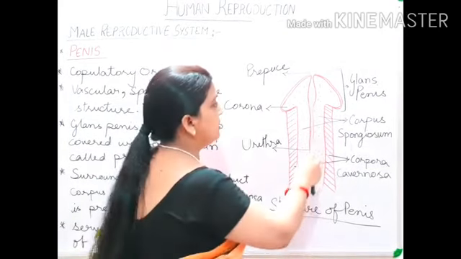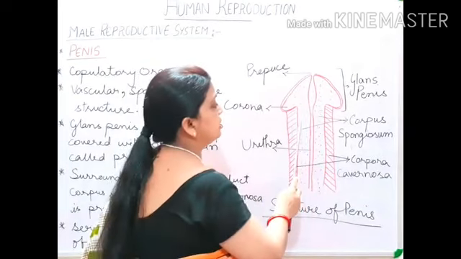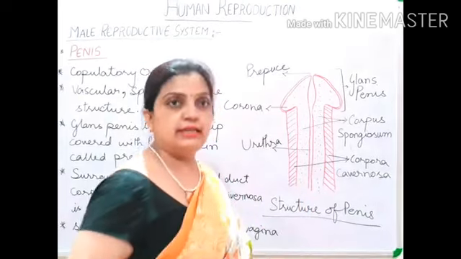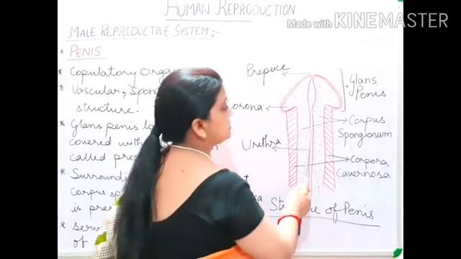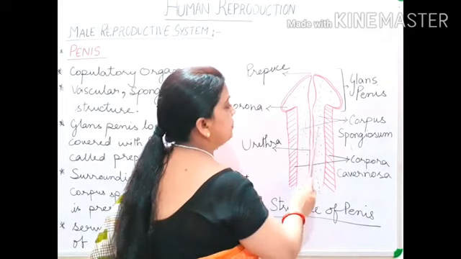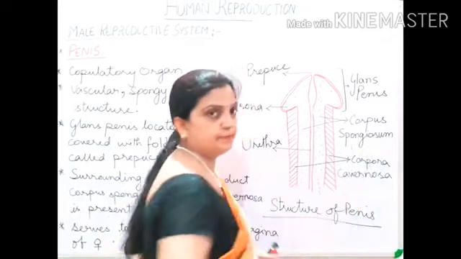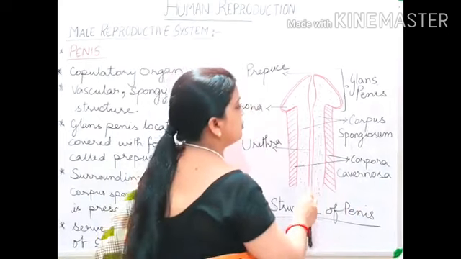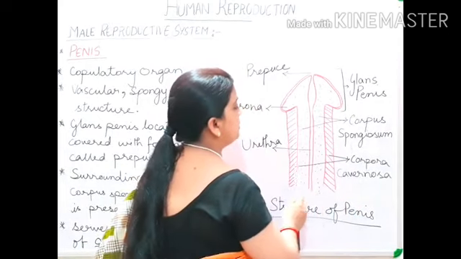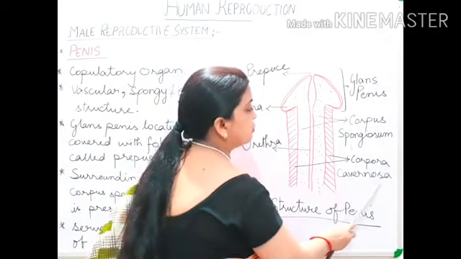So this perineal urethra, or urinogenital duct, is surrounded by two types of layers. You can see that this urinogenital duct is lined with a structure called corpus spongiosum, and this corpus spongiosum is lined with another layer called corpora cavernosa.